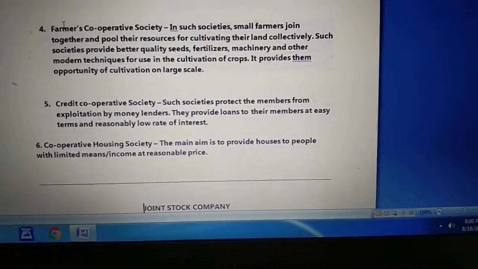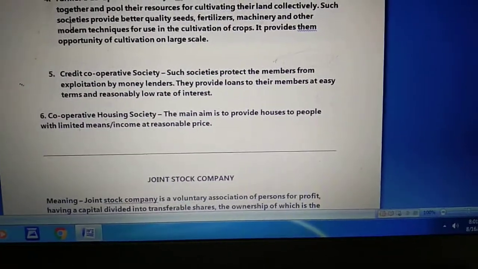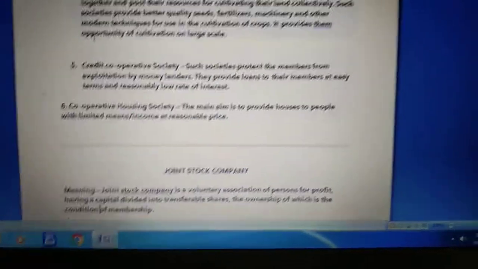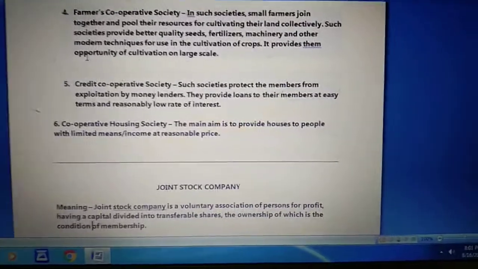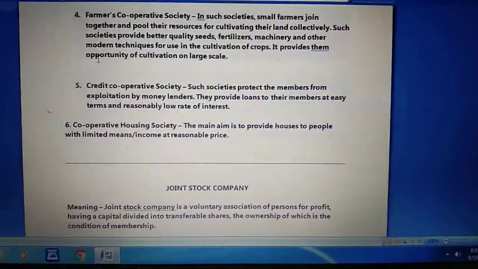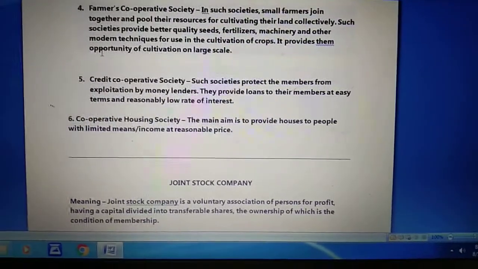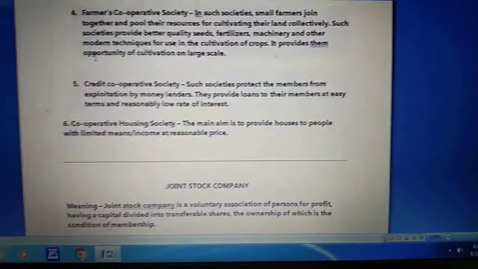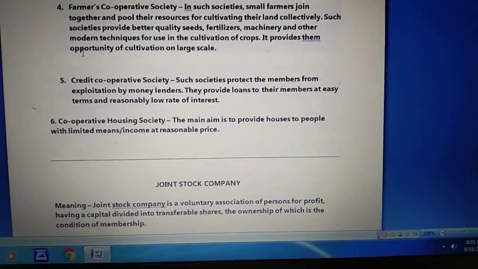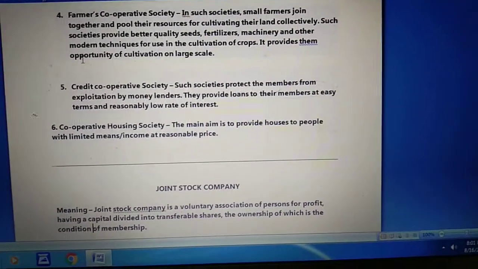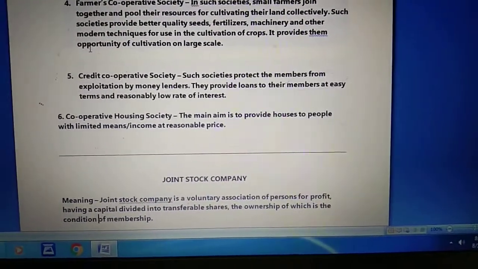Now the next type of cooperative society is cooperative housing society. So cooperative housing society, as the name says, student, it means this will protect the interest of the members of the society who want to construct a house, and they will provide resources, meaning finance, at reasonable prices so that they can construct their houses.